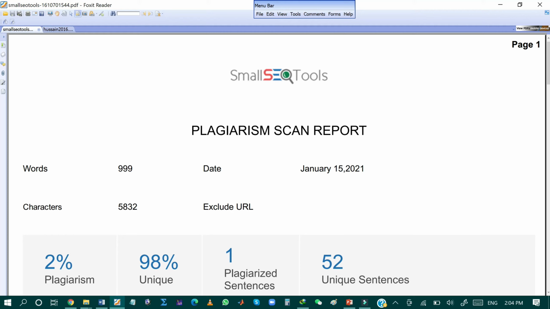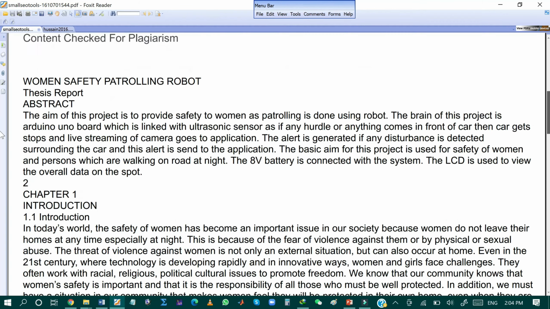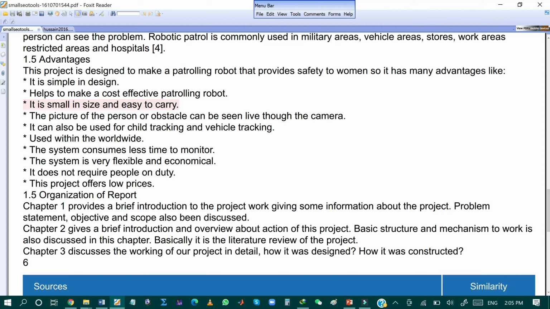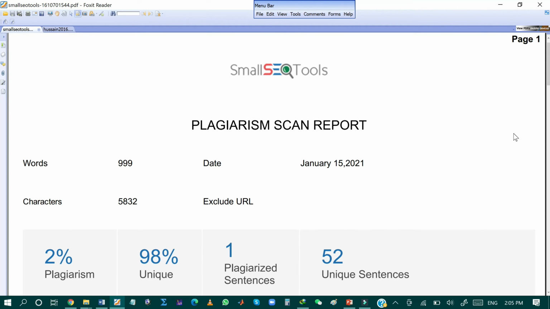As you can see, the word count is 999, and this is the information about the date, and that I excluded URLs as well as characters. Furthermore, the plagiarism found in my document is 2% and the unique content is 98%. Only one sentence is plagiarized and 52 were found unique. So this is the report of my document. Furthermore, you can see that the plagiarized content is highlighted in red and this is the source of the plagiarism. So this is how you can use the Small SEO Tool to check the plagiarism of your document.